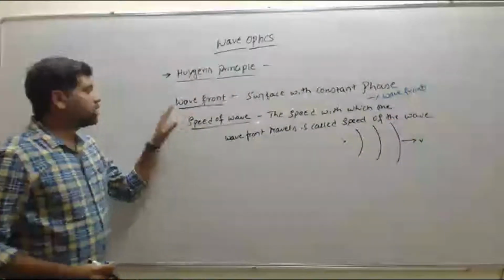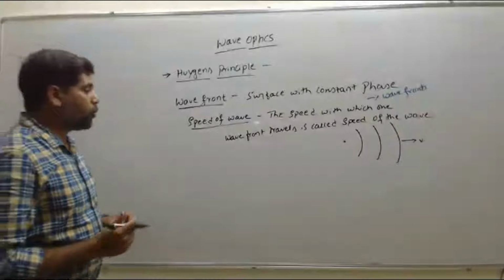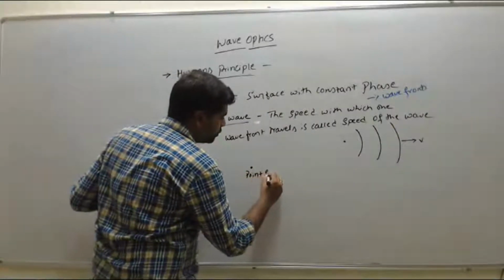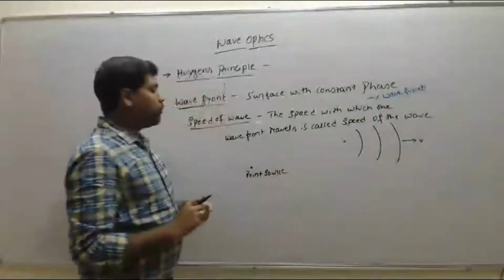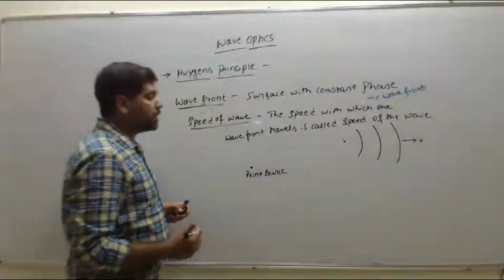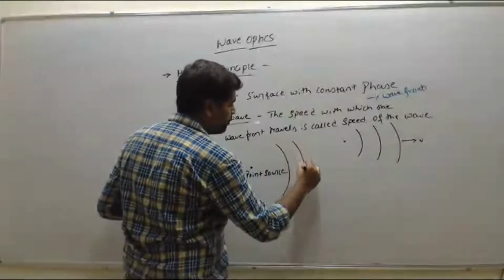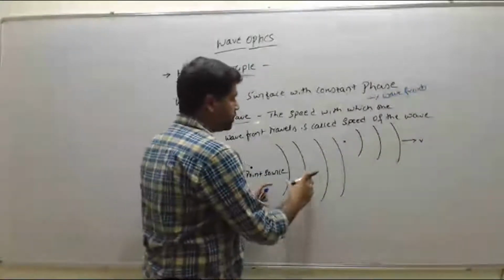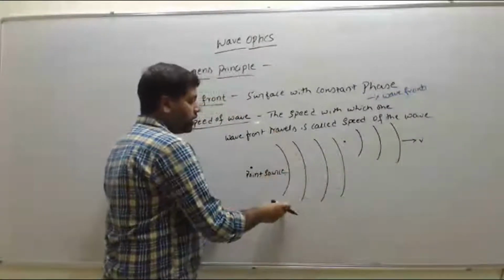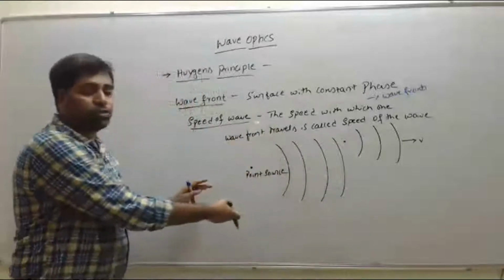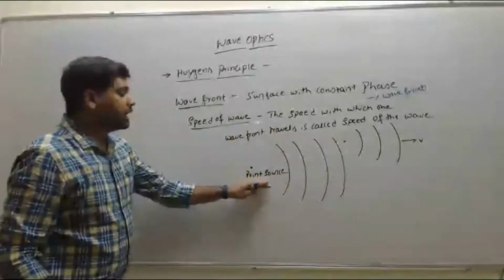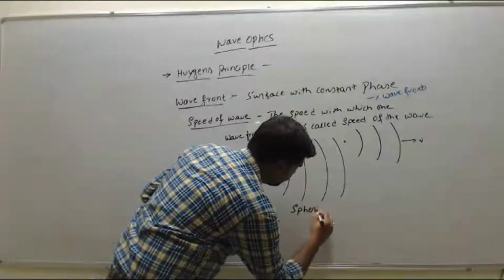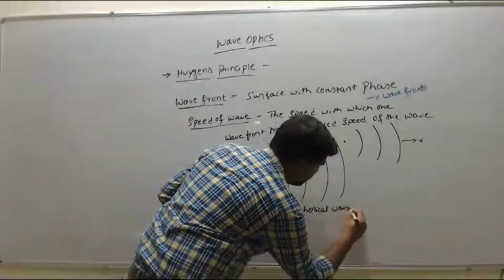Right. Next, we have the types of wavefront. For the point source, this one is the point source, we obtain spherical wavefronts. So this is 2 dimension. If we draw it completely, it appears to be a circle, and in 3 dimension it is spherical. That's why it's called spherical wavefronts.